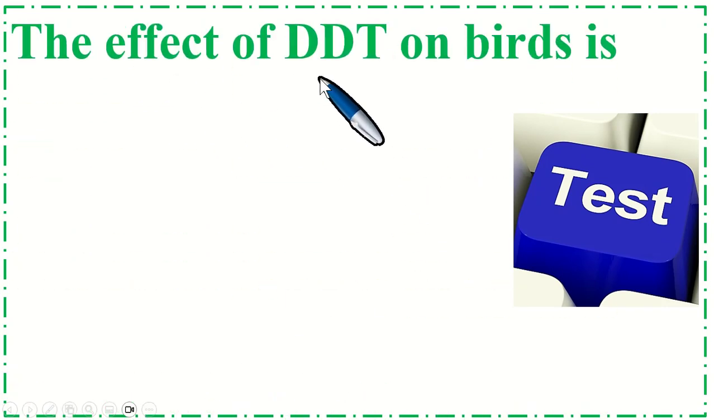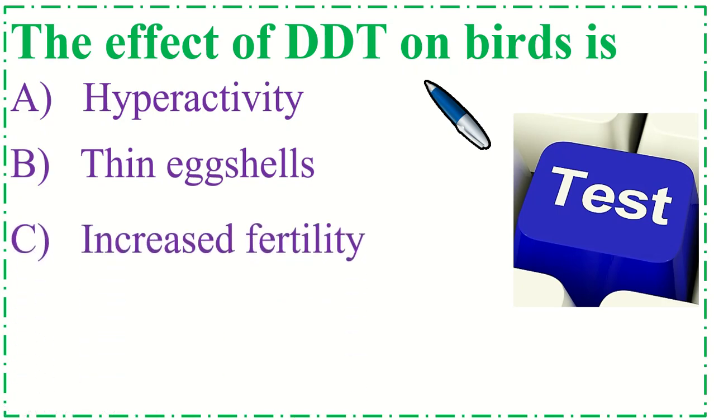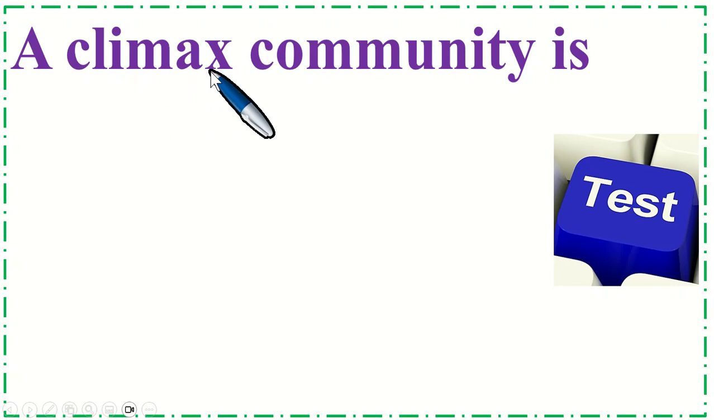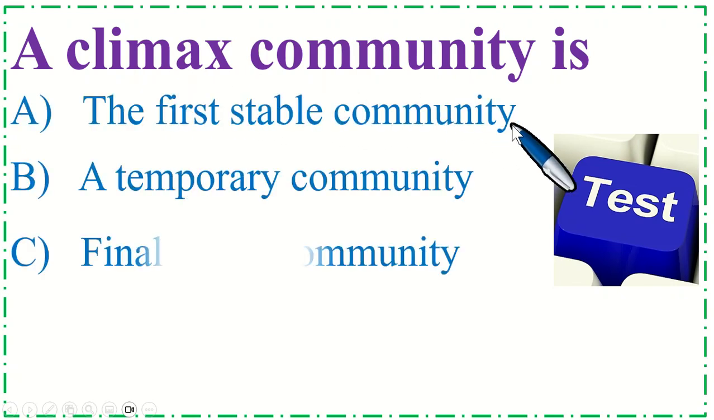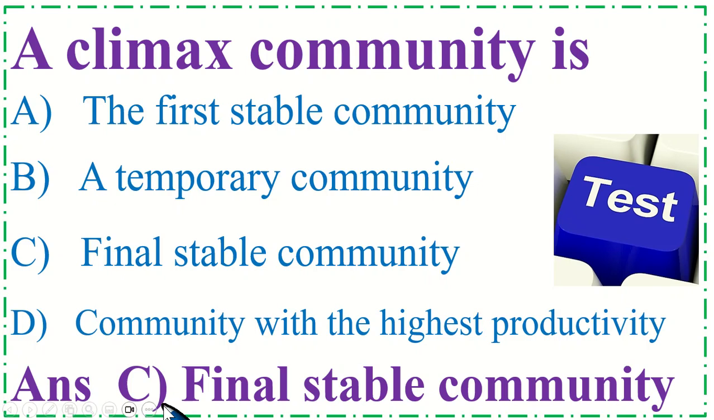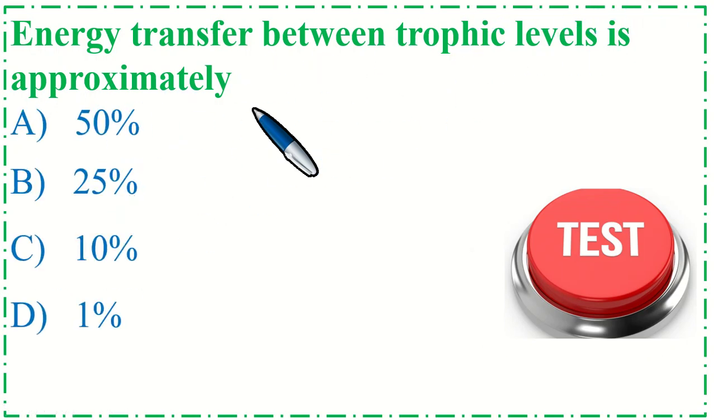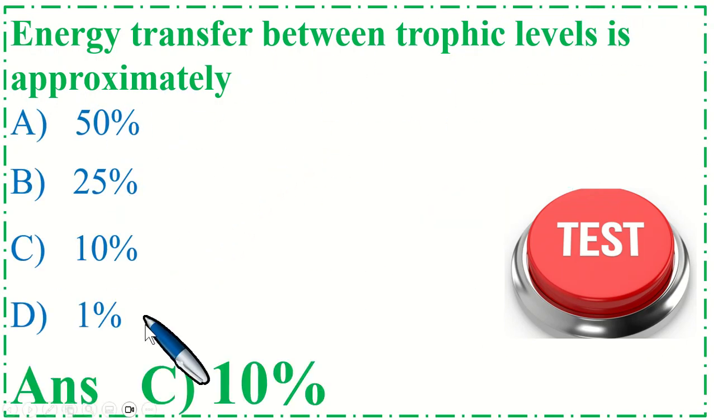The effect of DDT on birds is... correct option is B thinning of eggshells. A climax community is... correct option is C final stable community. Energy transfer between trophic levels is approximately... correct option is C 10%.